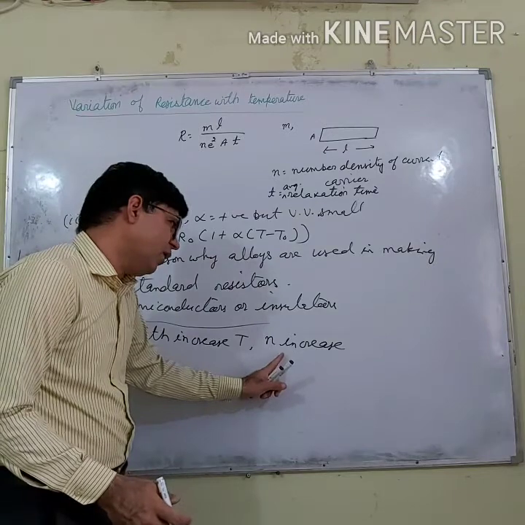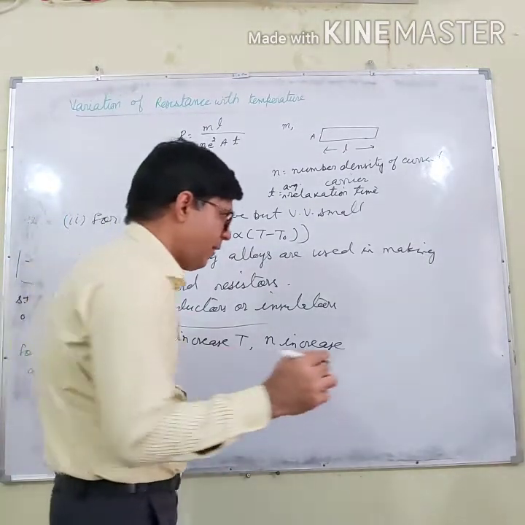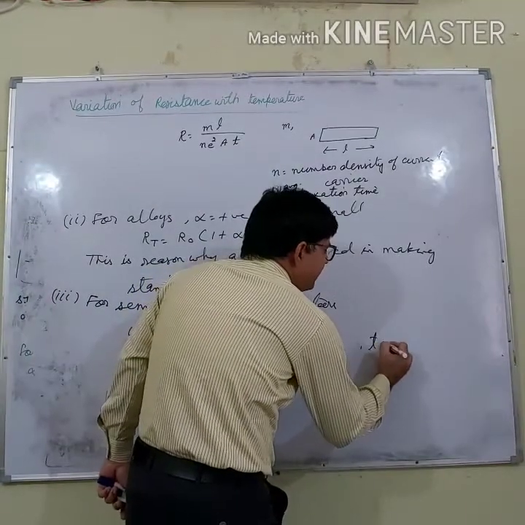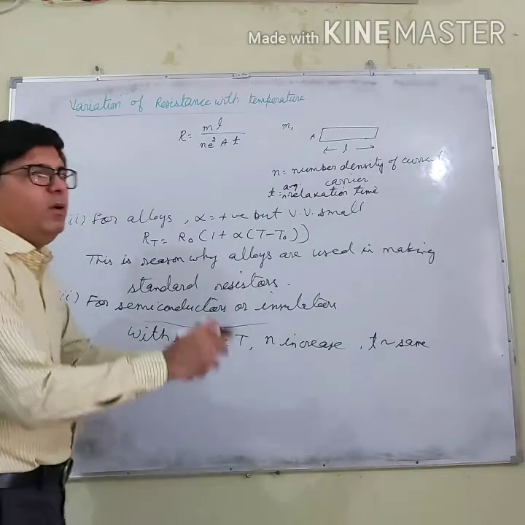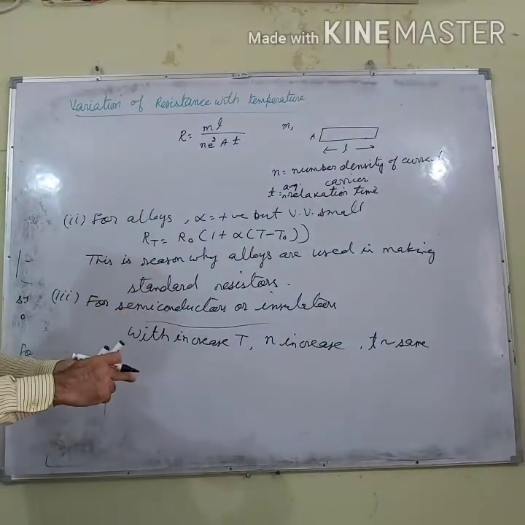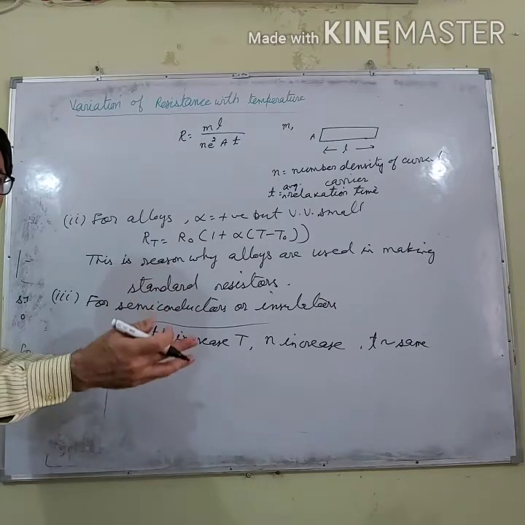When the number of current carriers increases, the number density increases, and the relaxation time almost remains the same, because in a semiconductor the number of collisions was earlier less.